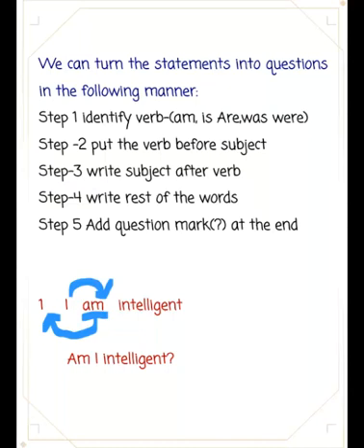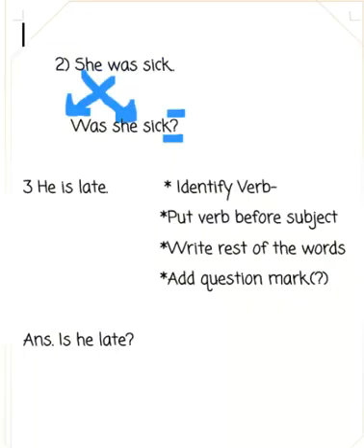See, I am intelligent is a statement. It is changed to question by changing the place of am, helping verb. Am I intelligent? Am I intelligent is a question. Students, don't forget to write question mark at the end.